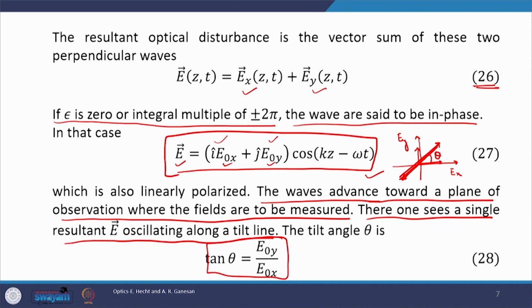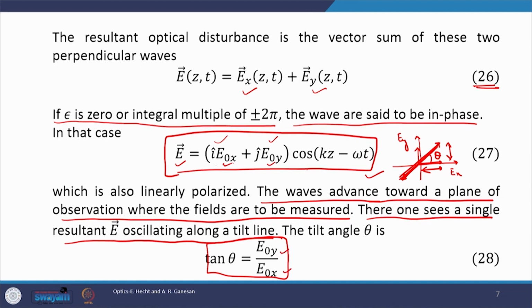We have two parts, E naught x cos kz minus omega t and E naught y cos kz minus omega t. Y by x will give us the angle. If you want to calculate theta, how to calculate? Take the y component and divide it with the x component. The y by x value will give you tan theta. This is what is done here.